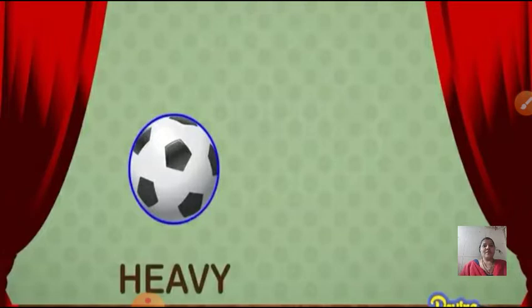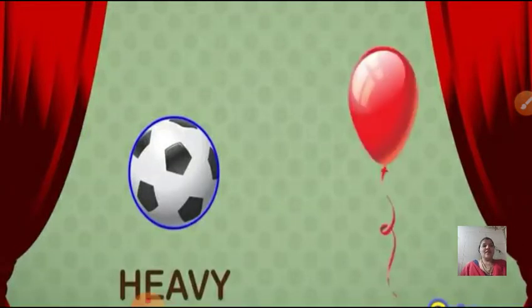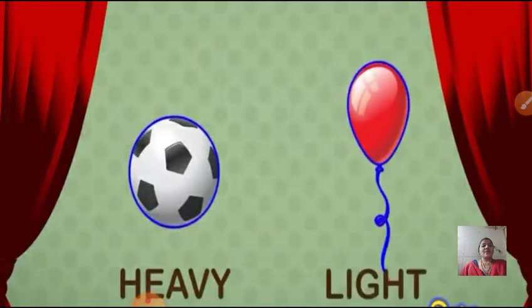Okay children, if you see the football is light or heavy, this object is heavy. And here we can see a balloon. If we compare a football and a balloon, we can find children, as compared to football, a balloon is lighter, it is light. Okay, so football is heavy and a balloon is light.